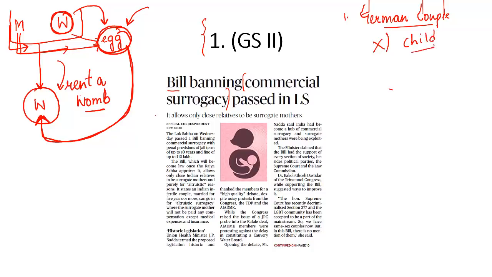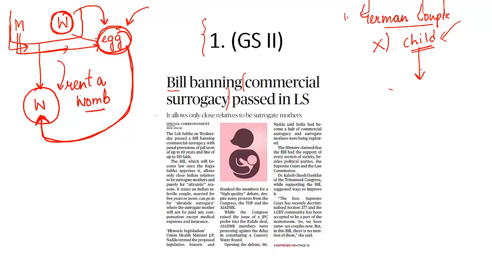Because according to the citizenship laws in Germany, only a child born to German parents on the soil of Germany can become the German national. Since this child was born outside Germany, and that too to an Indian surrogate woman, this child was not provided the German nationality and no travel documents were issued to this child. This child is also not an Indian citizen because according to Indian Citizenship Act, a child born to Indian parents or to Indian parent is an Indian. But since both the parents of this child were German nationals, as such, this child was not an Indian citizen.